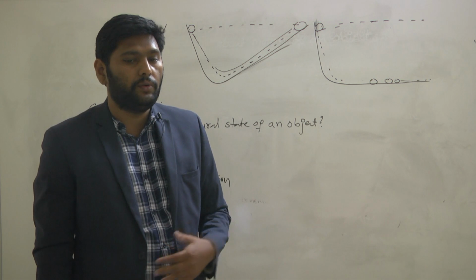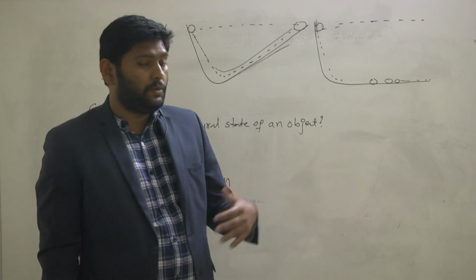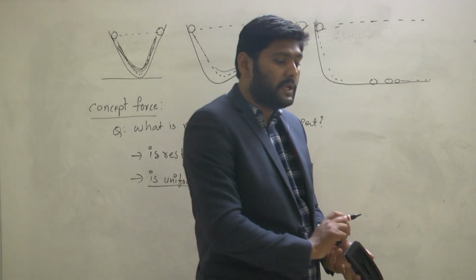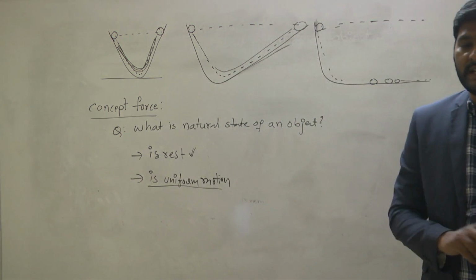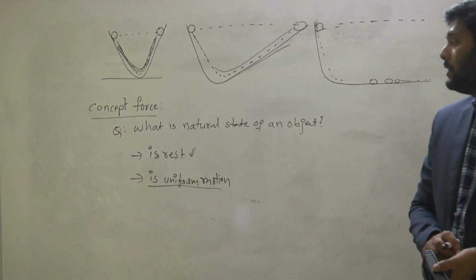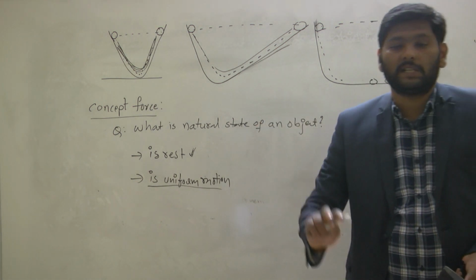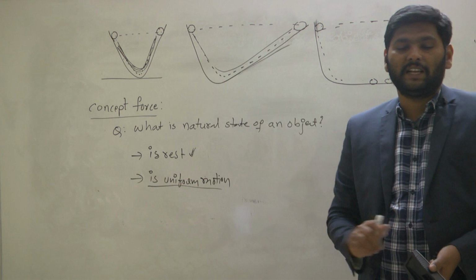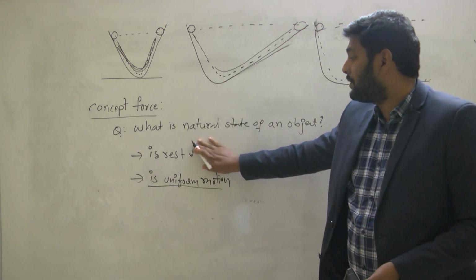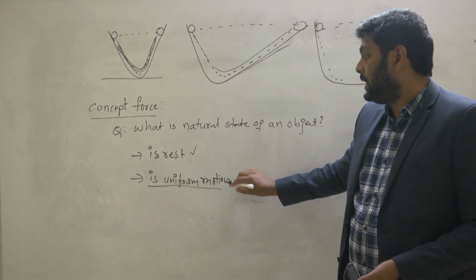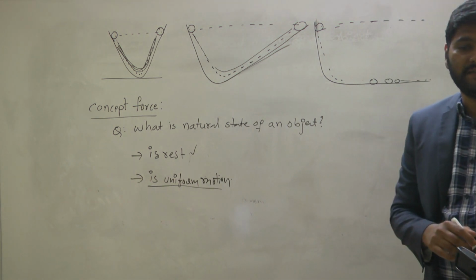Newton gave the common concept for the natural state of the object. Finally, Newton concluded that rest and uniform motion both are natural states of the object.